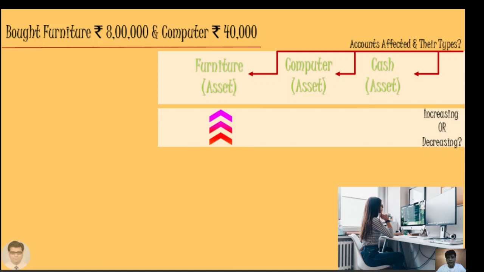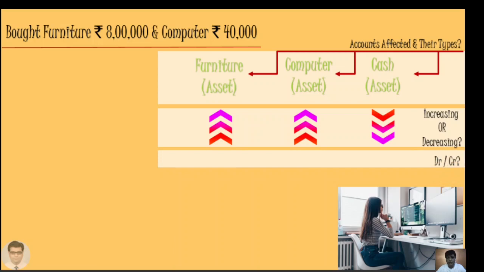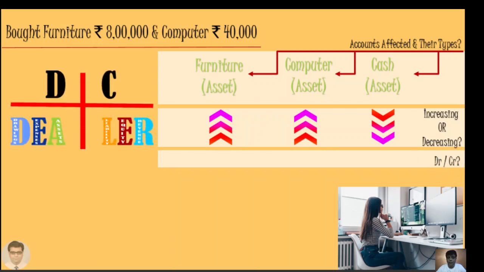Now increasing or decreasing? When we buy furniture, our furniture increases, our computer increases, and we are paying cash for it, so the cash reduces. Debit or credit? DC dealer will help us again. DC dealer tells us that when an asset increases, it is debited. So furniture and computer will be debited and cash account will be credited since it is reducing. So now we have the journal entry ready with us.